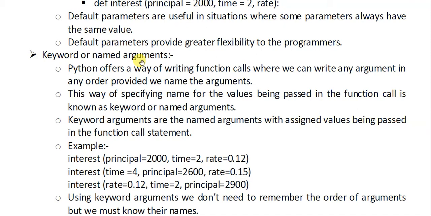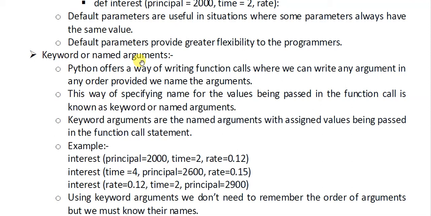In the previous two types, we cannot change the position. If the principal amount is at the first position, the first value will be taken as principal, second as time, and third as rate. But in keyword or named argument, we will write the name of variables in the function call, and through that we will change its position.